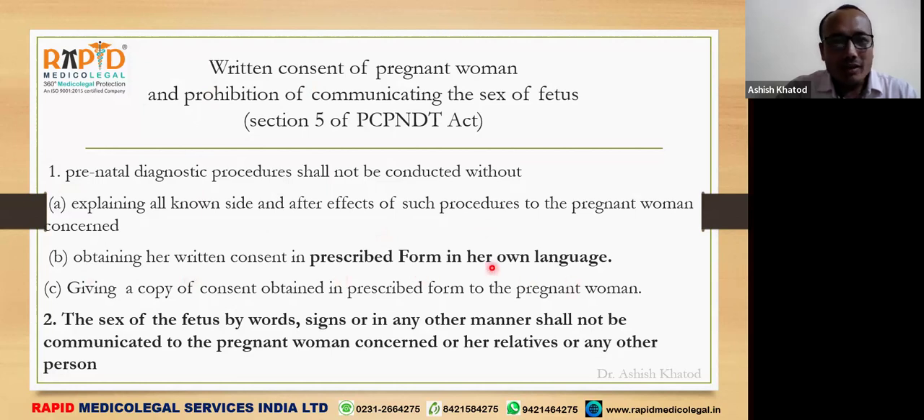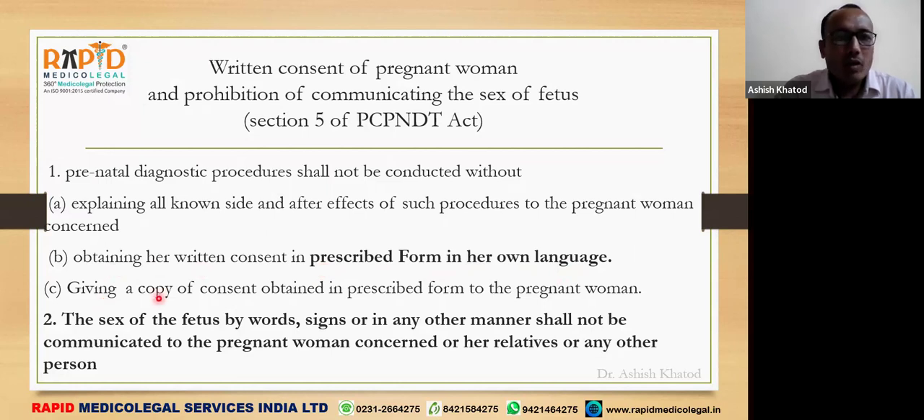in her own language. This "own language" is also important. Generally, what happens? We take the consent in English, Form F, which is written in our PCPNDT Act, and it is in English. So what is expected? We have to take that consent in that woman's own language and in the prescribed forms. Those forms are prescribed by the authorities, which we will see later.